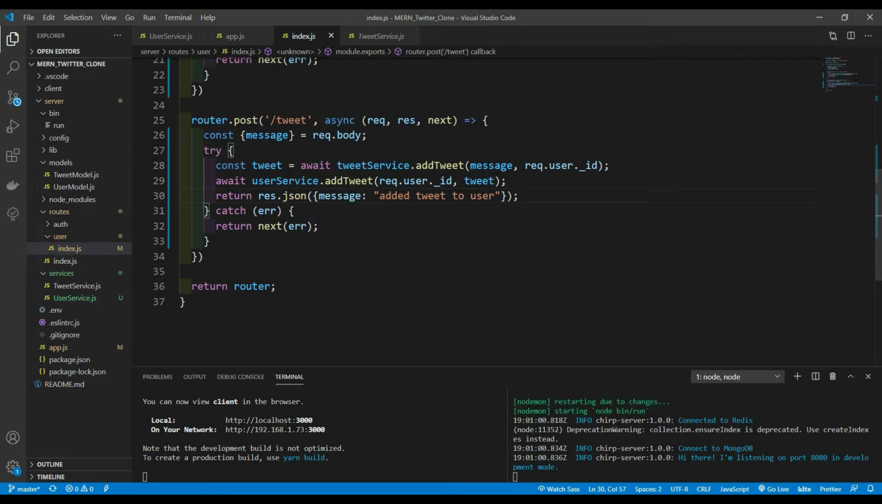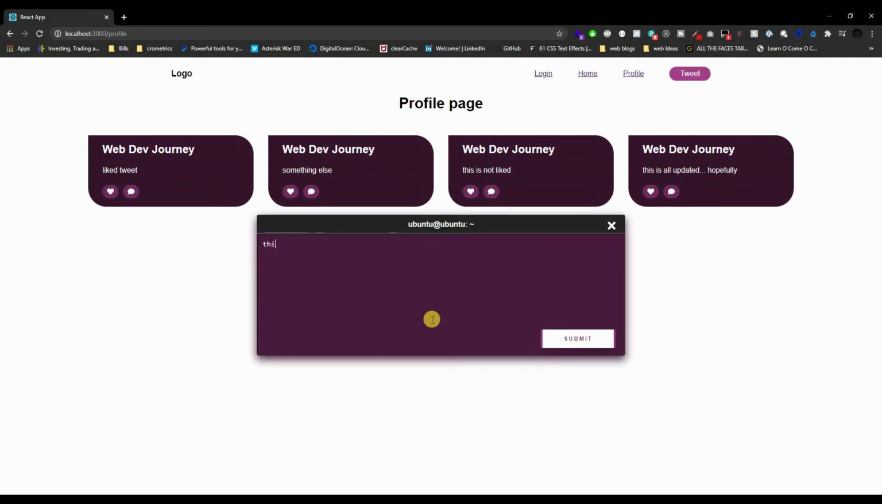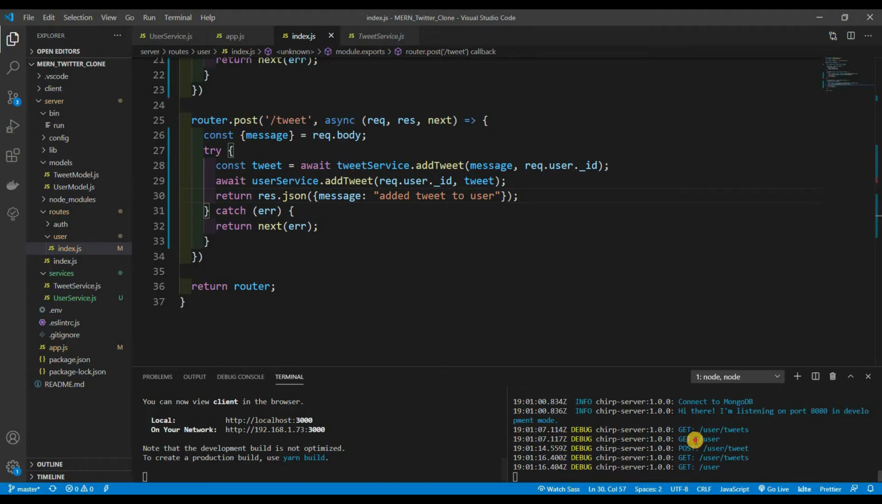So let's save this now, and let's actually see if this works. Hopefully it works. So let me refresh the page. Let me actually tweet something. This is something new. Submit, and let's refresh the page. And this is something new. We actually grabbed it. And let's see in our code down here, yes, there you go. It actually posted it, as you can see right there, and we actually got the user's tweets.